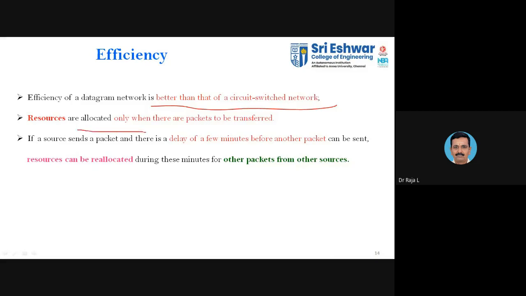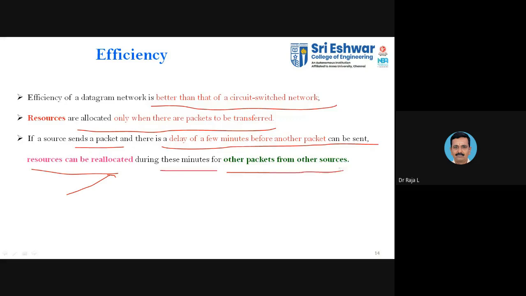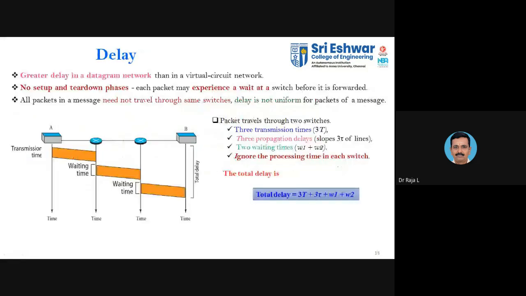Here the resources are allocated only when the packets are there to be transferred. Only if you possess a packet will you be allocating the resources. The rest of the time, the resources will not be allocated; they will be available. The source sends a packet and there is a delay of a few minutes before another packet can be sent. If you send a packet and we find a delay, then the resources have to be reallocated. During that time, if any packet from other sources is readily available, it will be transmitted. Then for delay, you will have a greater delay in the data.